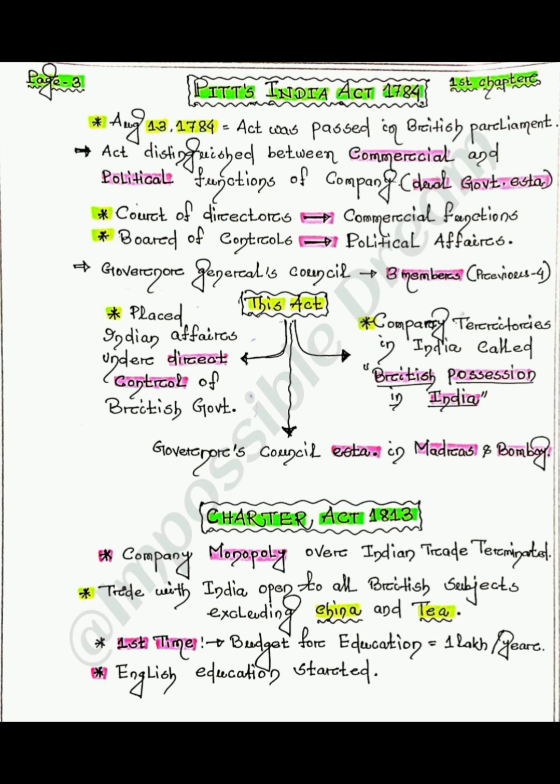This act gave more power to the court, whereas earlier courts used to convict only the Indian subjects, but now European subjects will also be able to be convicted. This act gave permission to the missionaries to come to India and flourish their ethos.